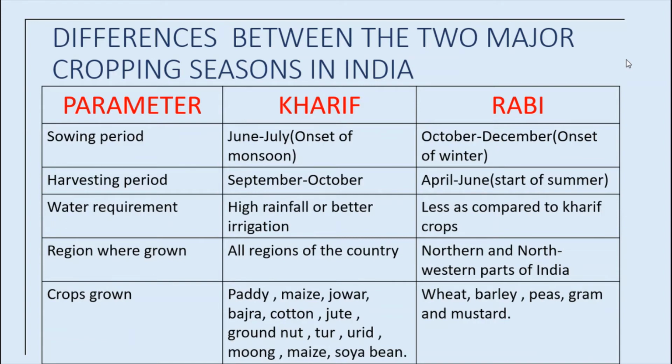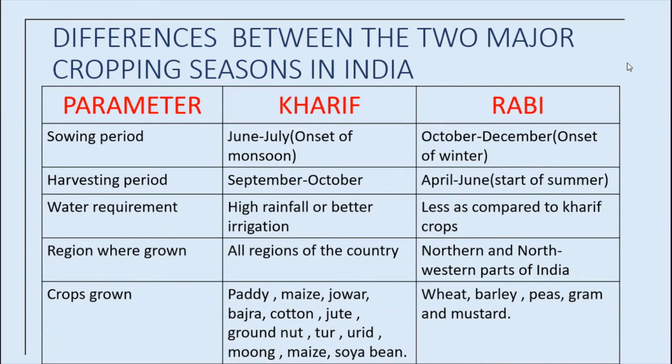See the sowing period of Kharif, June to July, and Rabi, October to December, onset of winter. Harvesting period for Kharif crops is September to October, and for Rabi crops April to June, start of summer. Water requirement for Kharif is high rainfall or better irrigation; for Rabi it is less compared to Kharif crops.